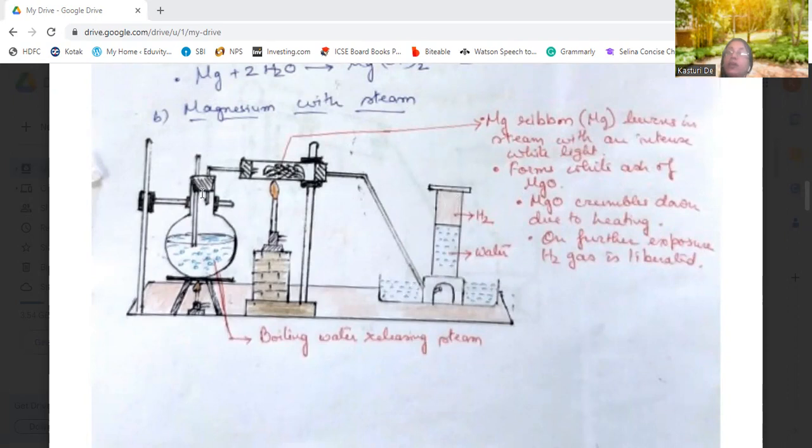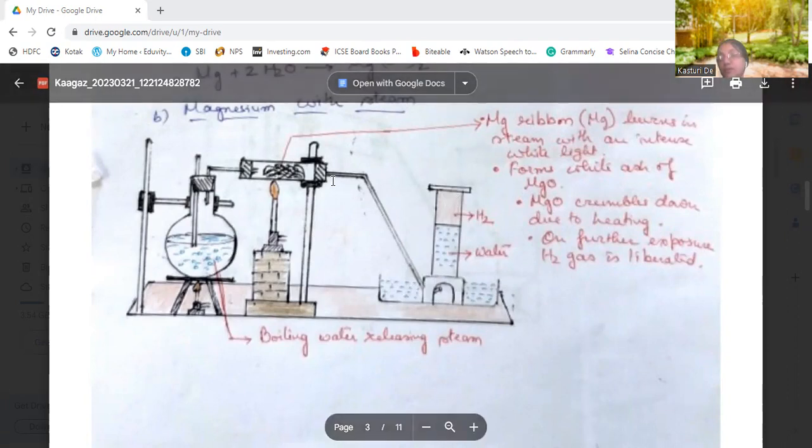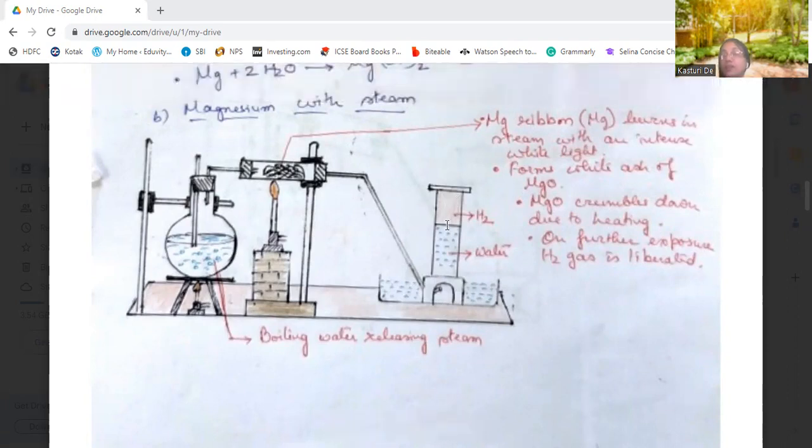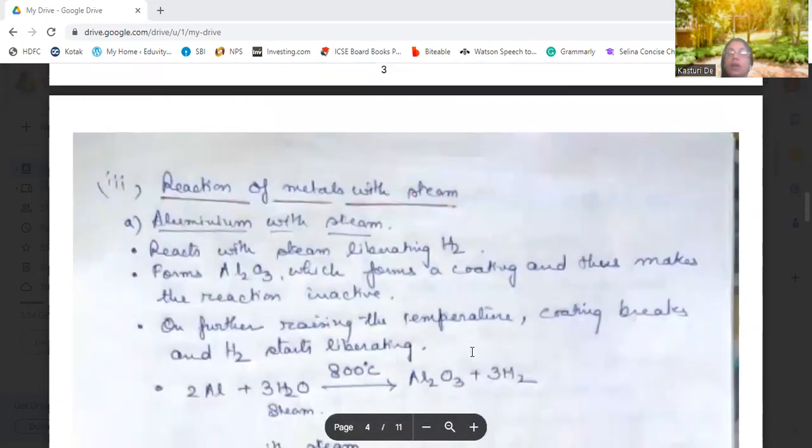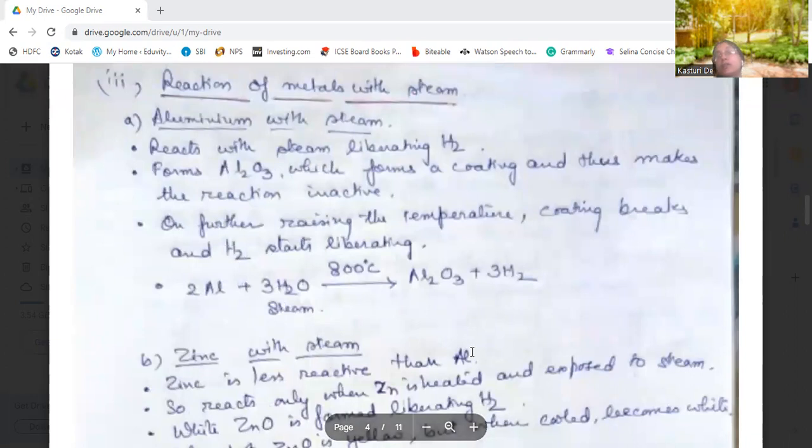Okay, on further heating, this hydrogen gas is released, and this is collected over water. Now, next is reaction of metals with steam. Aluminium with steam. Now we are requiring more heat into the water. That is, first there was cold water, then boiling water, then steam. Now we have come to steam, which is reacting with the metals.